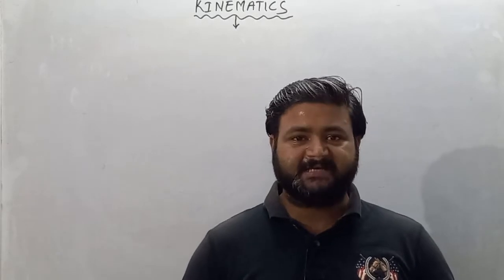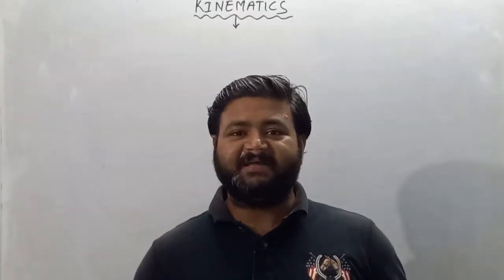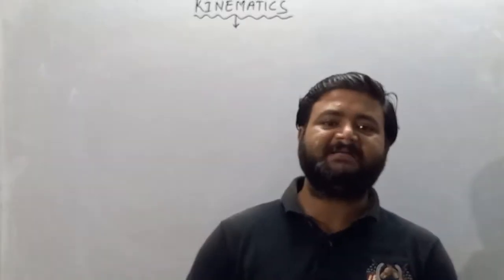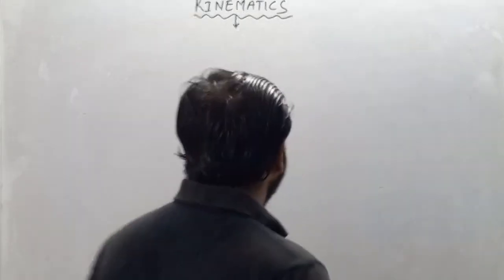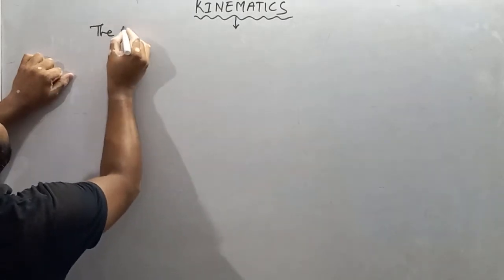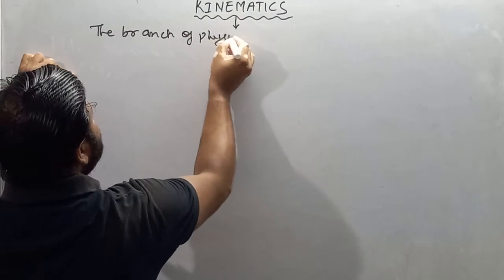I am repeating once again: if a particle is in motion or at rest, then what kinds of things are carried by the particle. So the meaning of kinematics is the branch of physics,